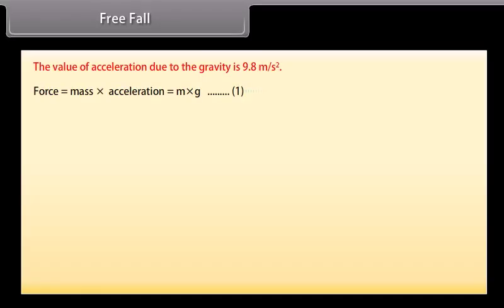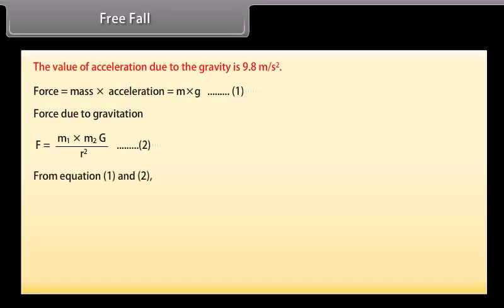Force is equal to mass into acceleration, which is equal to m into g, equation 1. Force due to gravitation, F is equal to m1 into m2 G upon r square, equation 2. From equations 1 and 2, m into g is equal to m1 into m2 G upon r square. So g is equal to GM upon r square. g is equal to 9.8 meter per second square.